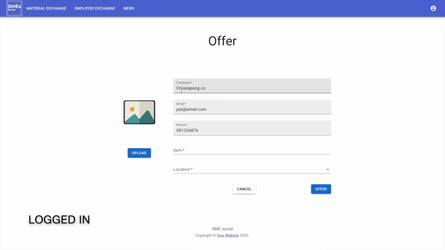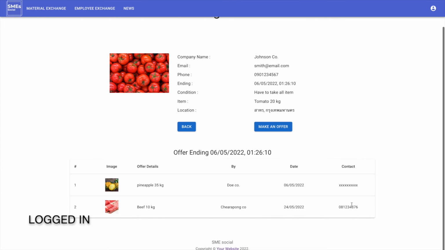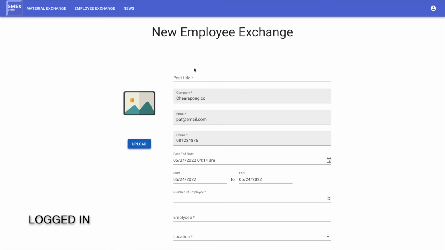It will provide you the company name, email, and phone from your profile. I will upload the image of the beef and set the item as beef 10 kilo and provide my location. And now my offer is showing up here. For the contact, if you are the person who is offering, you will be able to see your phone number too. And then for the employee exchange, I will create an employee exchange.